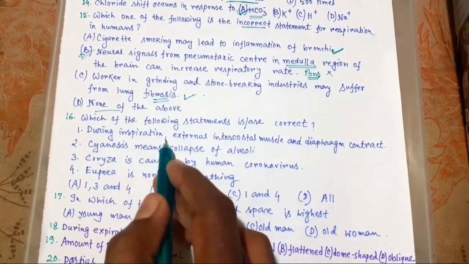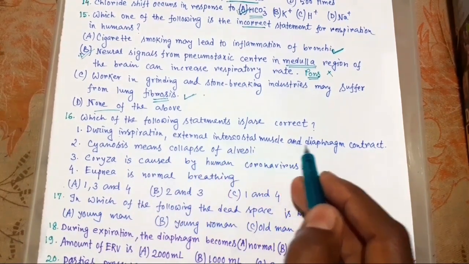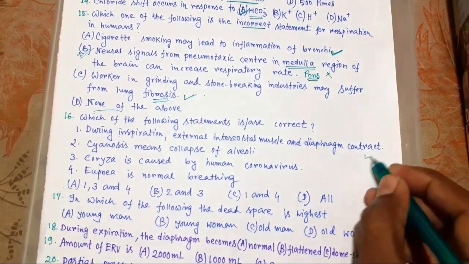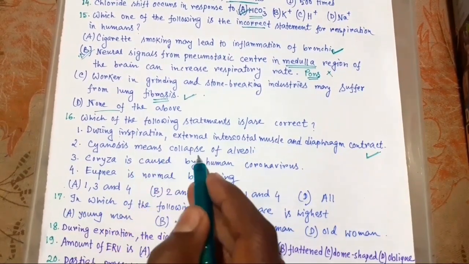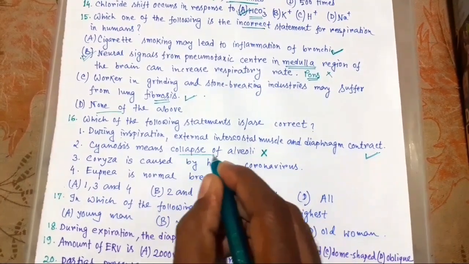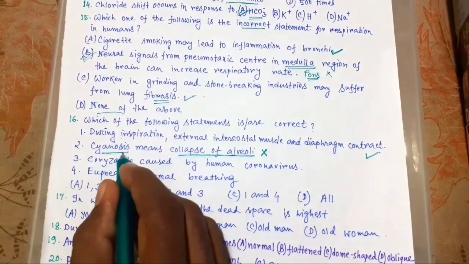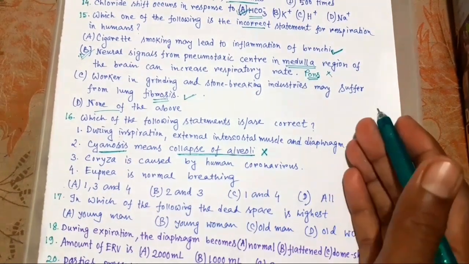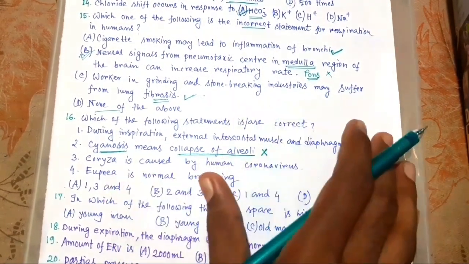During inspiration, external intercostal muscle and diaphragm contract. This is okay. This is right. Cyanosis means collapse of alveoli. This is wrong. This is in case of emphysema. And cyanosis means the bluish coloration of skin because of low oxygen content in blood.